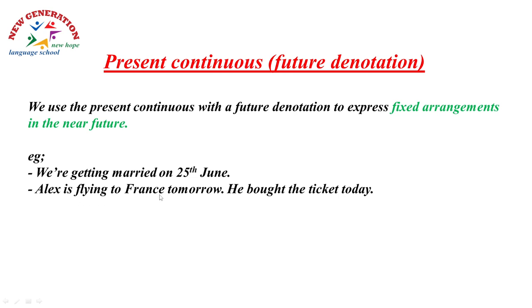Alex is flying to France tomorrow. So that means he bought the tickets at a previous time, for example, today. Note the difference between plans, intentions, that means I haven't arranged anything, but I intend, I want to do something. But here I planned and arranged. So this is what we call fixed arrangements in the near future.